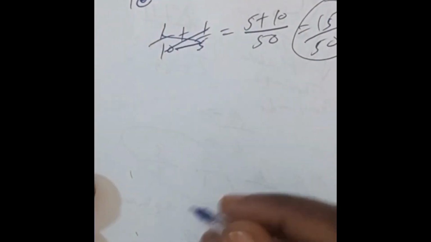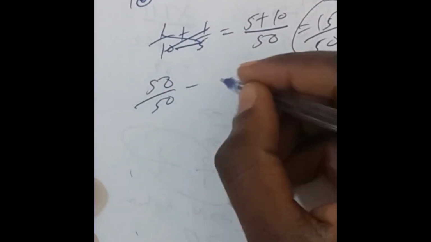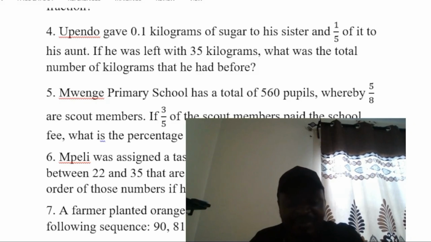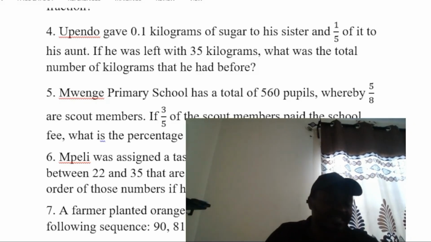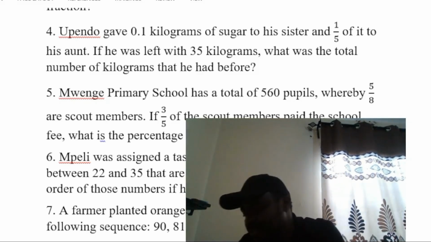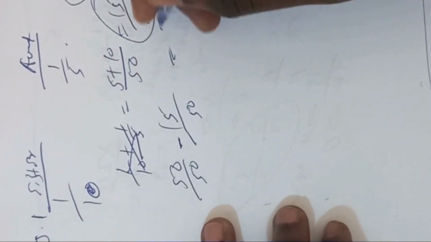This is what the sister to Upendo and the aunt have in common. Now, what is left in this fraction? It means you just take away from the whole of the fraction. The whole of a fraction is always the denominator. You put it in both the numerator and the denominator. Simple like that. Mathematics loves simple things. Just like Albert Einstein said, if you can't explain it to a 10-year-old boy, then you have not understood it. So here, if you take away, you find that it's 35 over 50. 35 over 50 is what is left.